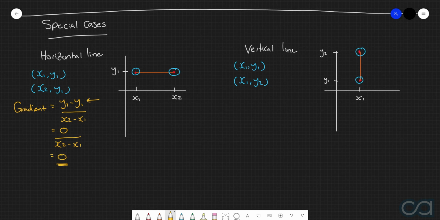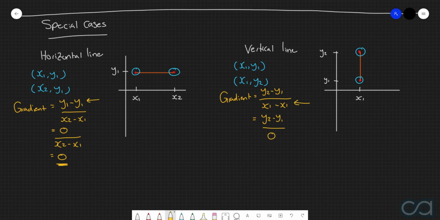Now for the vertical line segment, if we wanted to calculate the gradient here, we will first of all get the rise, which will be y2 minus y1. Then we will divide this by the run. The run in this case will be the difference in the x-coordinates, which will be x1 minus x1. And then in this particular case, y2 take y1 can just stay as it is, but then of course we know that x1 take x1 is equal to 0.